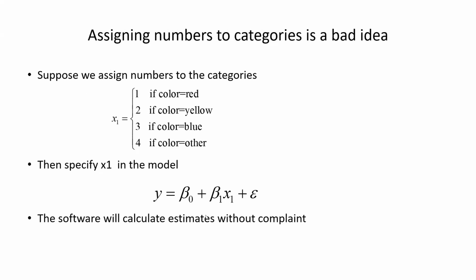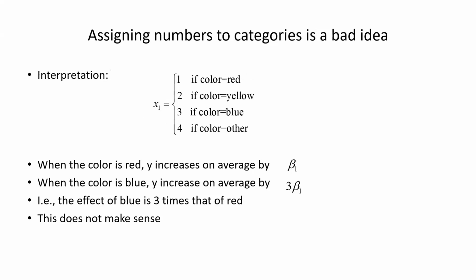And the software will go its merry way and compute the result and will not complain, right? Because the software just does work. All right, so then we get some answer of beta 1, whatever it may be. And so then we start interpreting. When the color is red, y increases on average by beta 1, whatever we estimated for beta 1. When the color is blue, y increases on average by 3 beta 1.